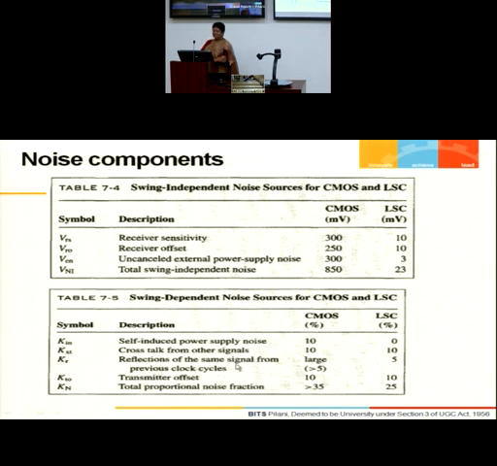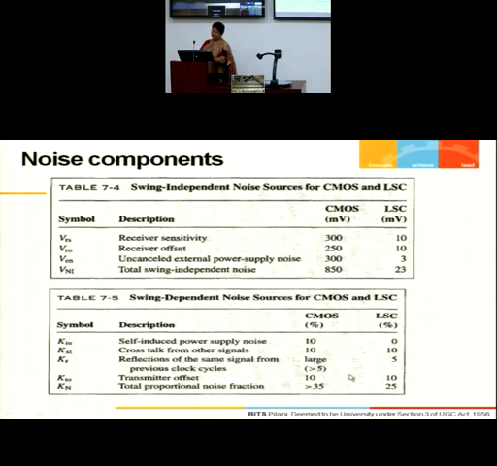Reflections from the same signal. As I said, reflections can happen. Signal will not get absorbed completely at the receiver end. So a part of the signal energy reflects back through the transmission line. And if in that period a second bit has started in the forward direction, there would be an intercoupling. And this leads to noise generation. And this component is very large in CMOS.